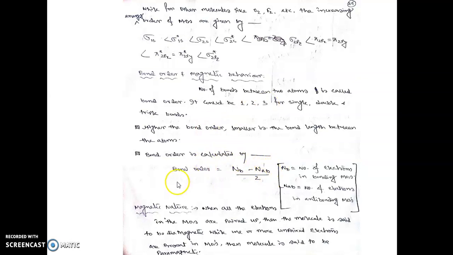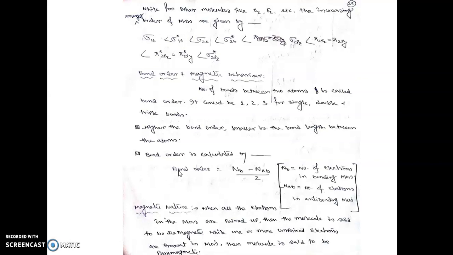If the bond order is 1, that means a single bond is formed between the atoms. If the bond order is 2, a double bond is formed between the atoms. If the bond order is 3, then a triple bond is formed between the atoms. So the higher the bond order, the more the number of bonds between the atoms.